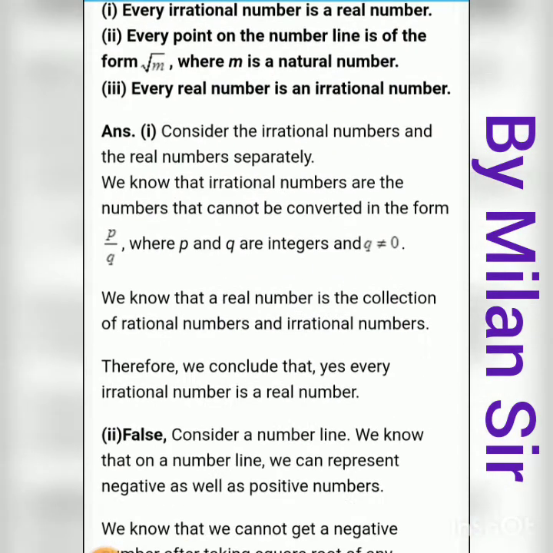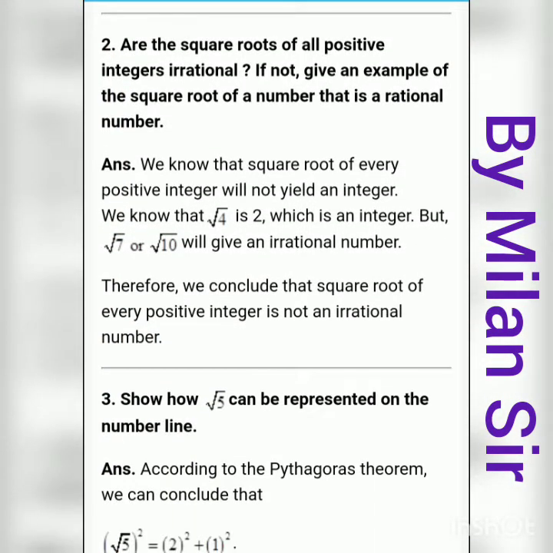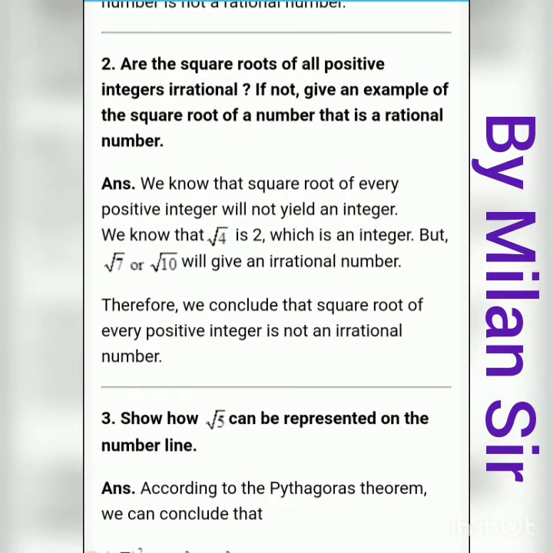Then next, question number 2. Are the square roots of all positive numbers irrational? If not, give an example of the square root of a number that is rational. Now if we think about the under root, just write a perfect square number in the under root. That means 4 is a perfect square number. So under root 4. Here it is written, are the square roots of all the positive integers irrational? The statement is false, for all the numbers are not irrational numbers, right?